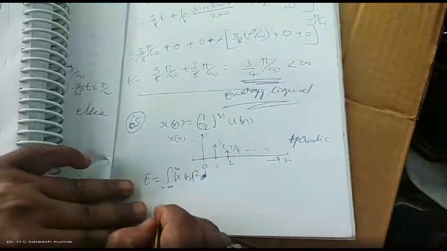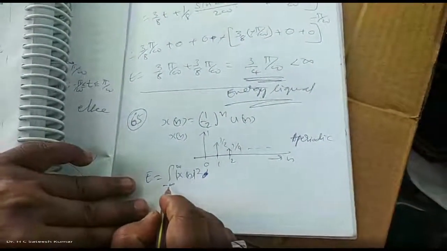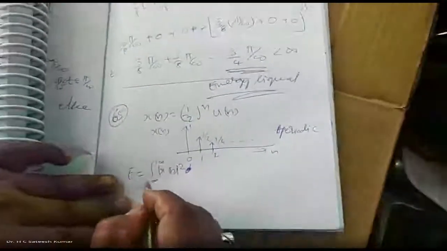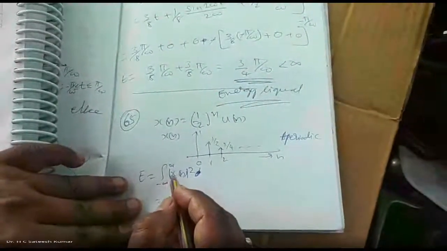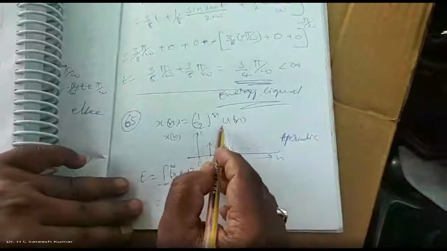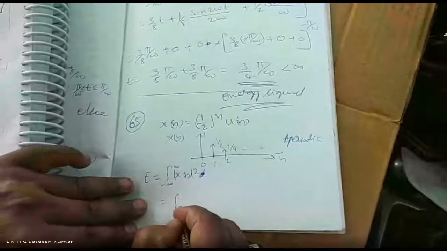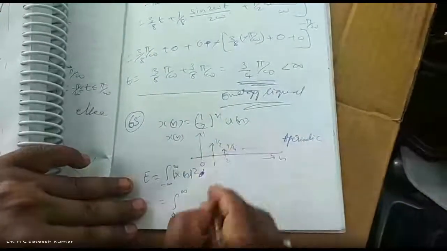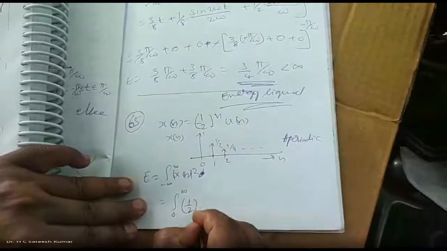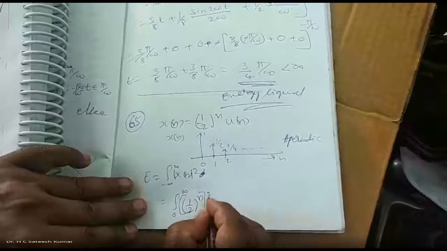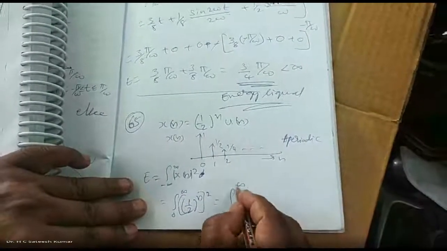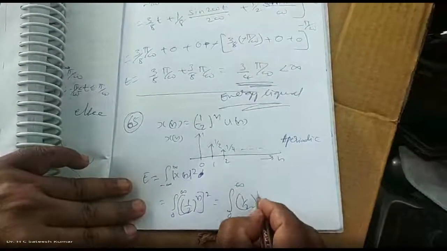My signal is ranging from 0 to infinity, as half to the power of n is multiplied by u of n. Therefore, from 0 to infinity, u of n is 1, half to the power of n whole square, which is half to the power of 2n.